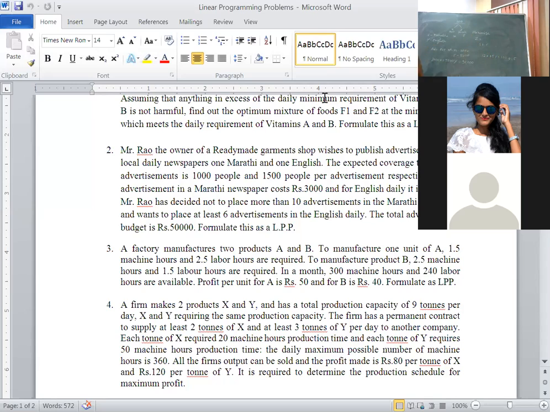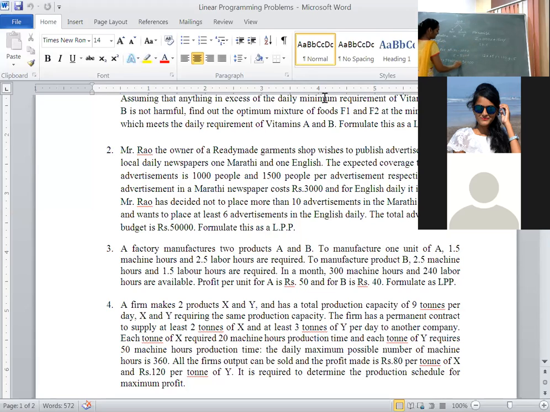Our objective function is maximize. The Marathi paper reaches 1,000 people, so 1,000X, plus the English paper reaches 1,500 people, 1,500Y, subject to the constraints. Here, see, this is the constraint. If the objective function is maximization, the inequality should be less than or equal to.